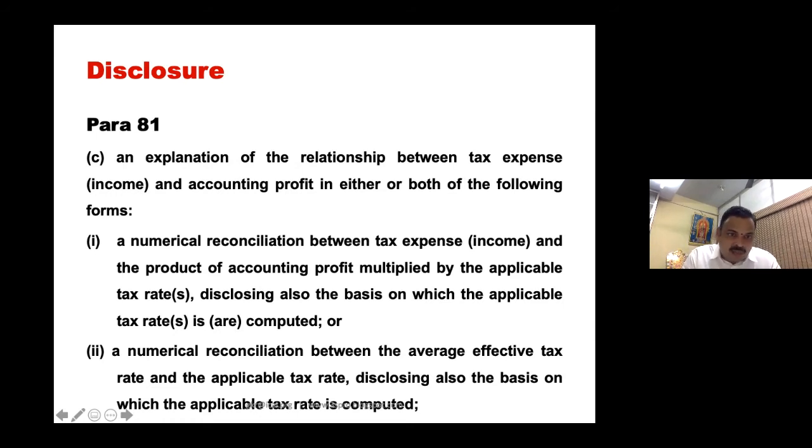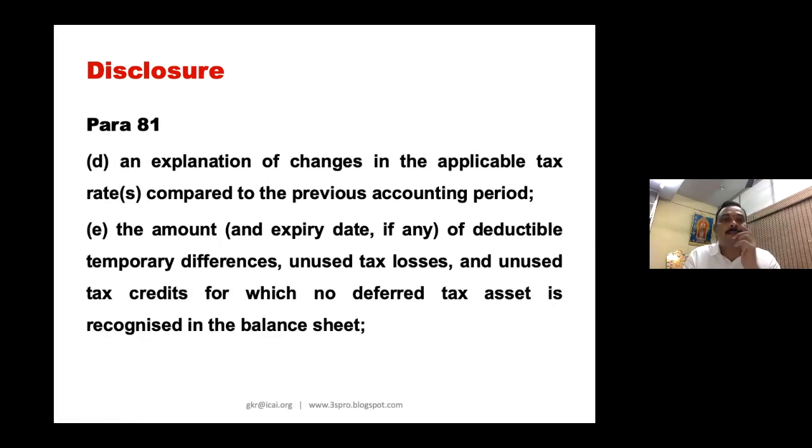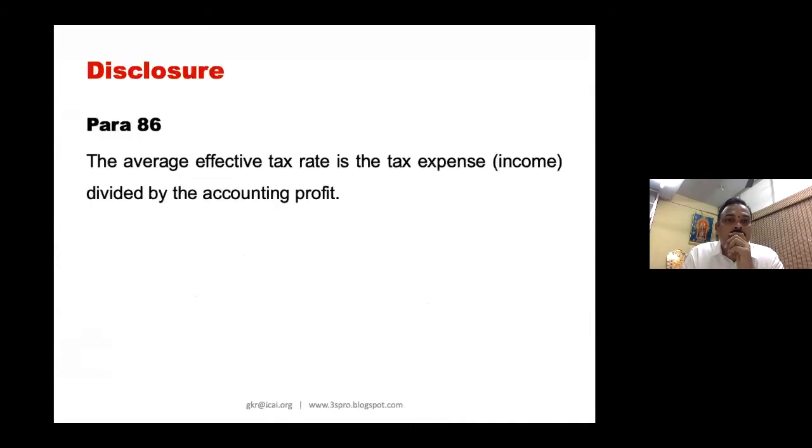I'll explain the second one. A numerical reconciliation between the average effective tax rate and the applicable tax rate. So what is your applicable tax rate? 30%. What is your average effective tax rate? Average effective tax rate they have defined in 86. Please look at 86. The average effective tax rate is the tax expense divided by the accounting profit.